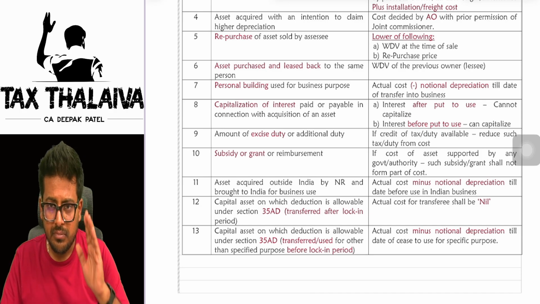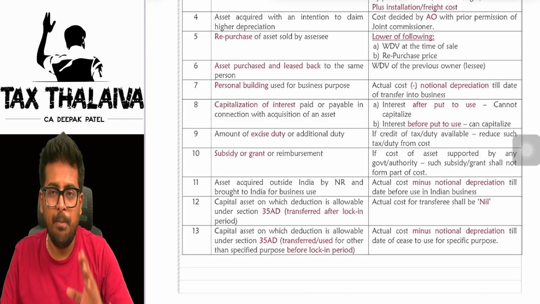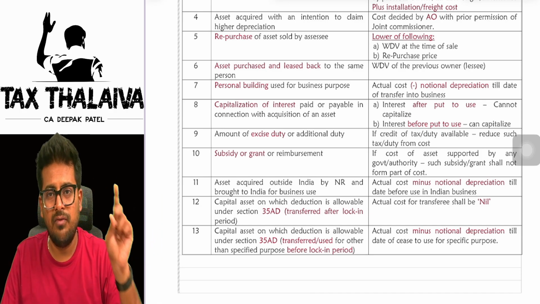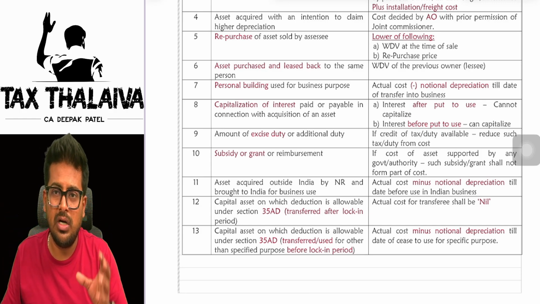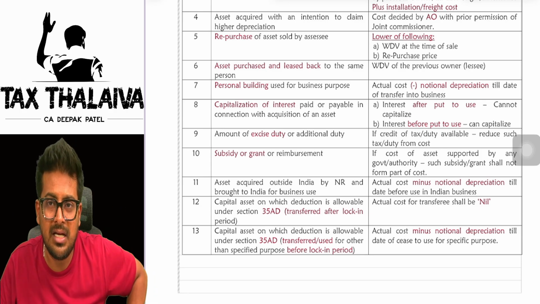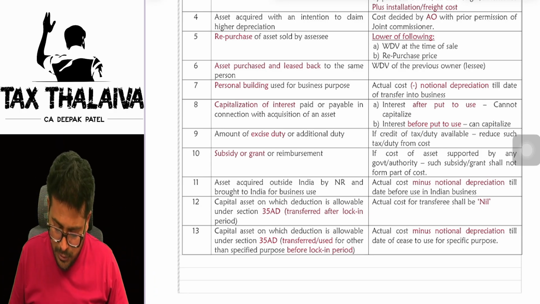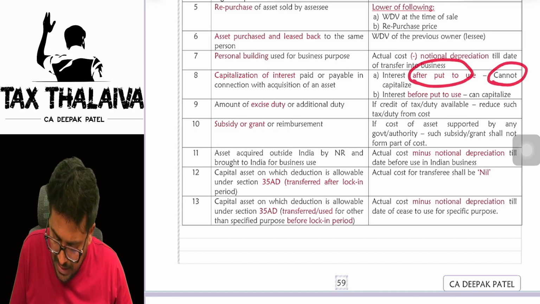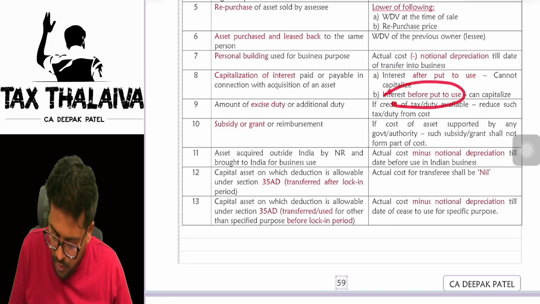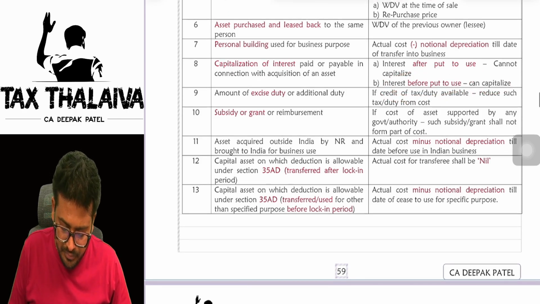Whatever interest you paid before starting to put to use that asset will be capitalized. After putting the asset to use, whatever interest you paid will be claimed as a deduction, as an expenditure. Interest after put to use cannot be capitalized. Interest before put to use you can capitalize.